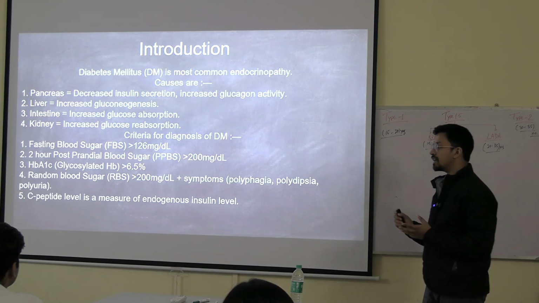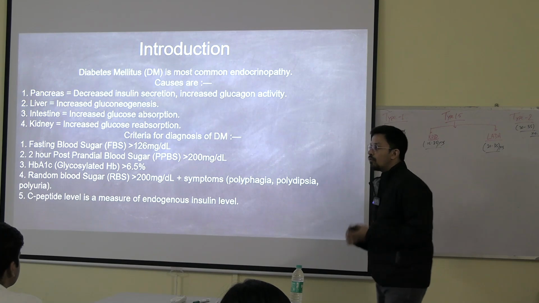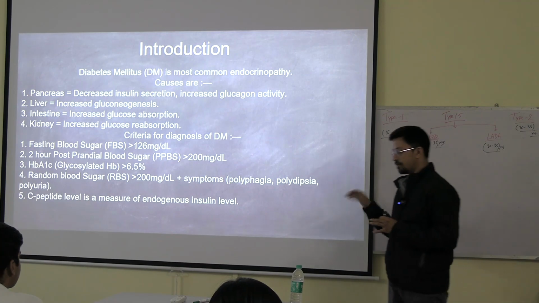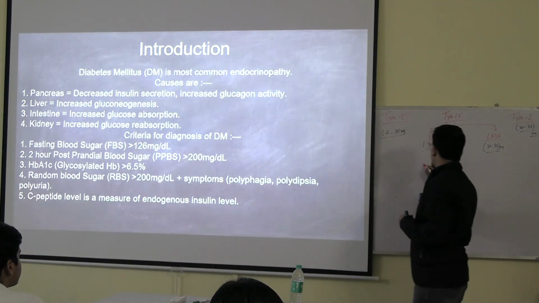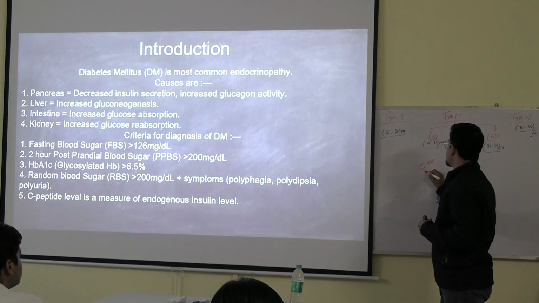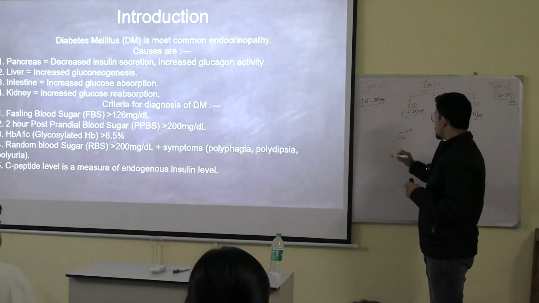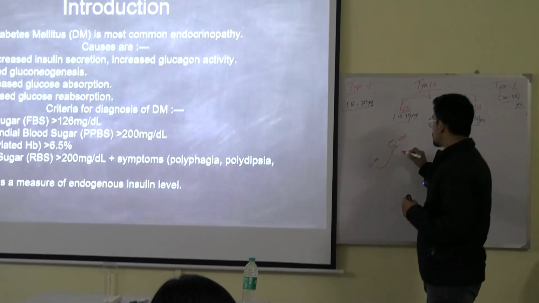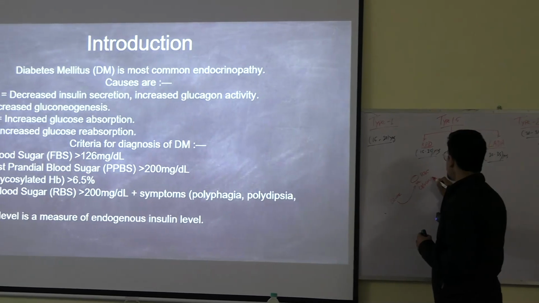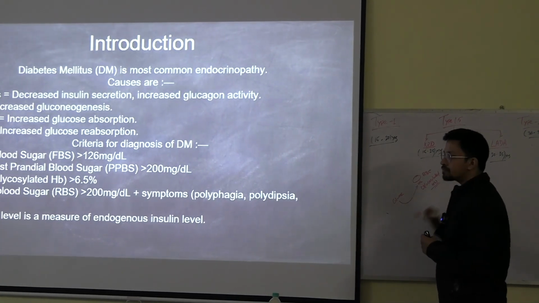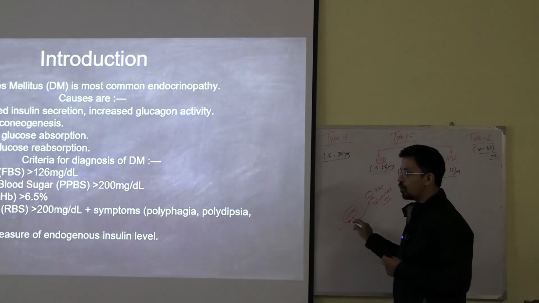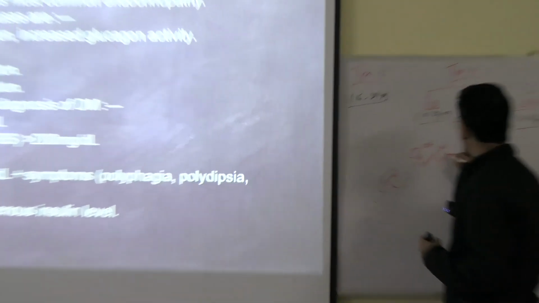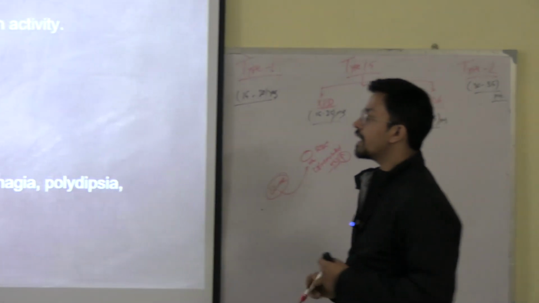HbA1c is a glycosylated hemoglobin. Whenever your body has more glucose, glucose has a tendency to bind with the hemoglobin. Let's give you an example. Let's say there is an RBC, and in the RBC there is hemoglobin. The glucose circulating in your blood will come and bind with the hemoglobin. That is known as glycosylated hemoglobin. Whenever this circulating glucose is more, obviously more glucose will bind with the hemoglobin, right? So this glycosylated hemoglobin level will also increase. That is known as the HbA1c.